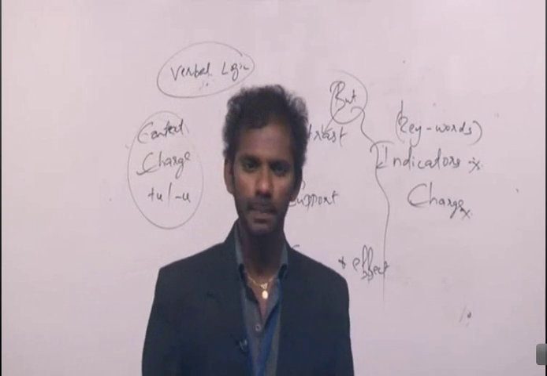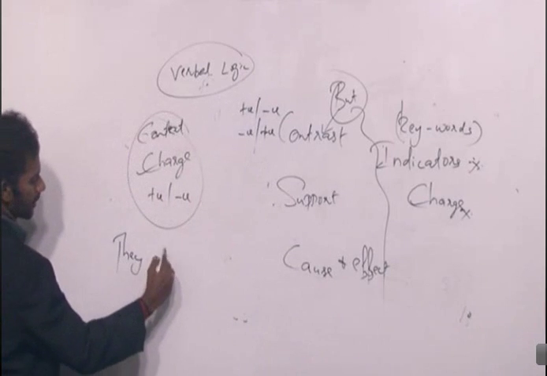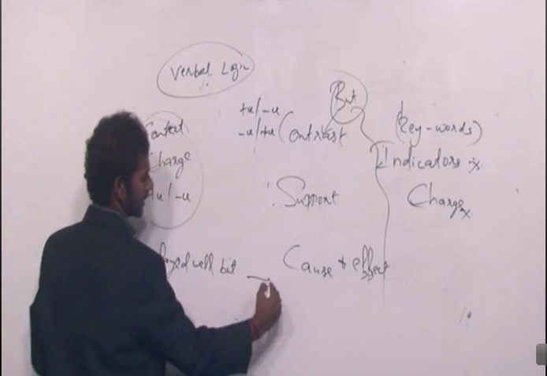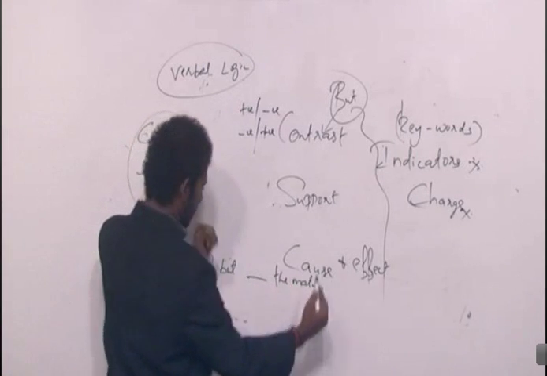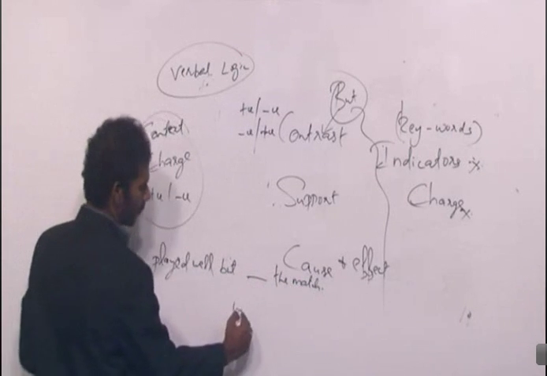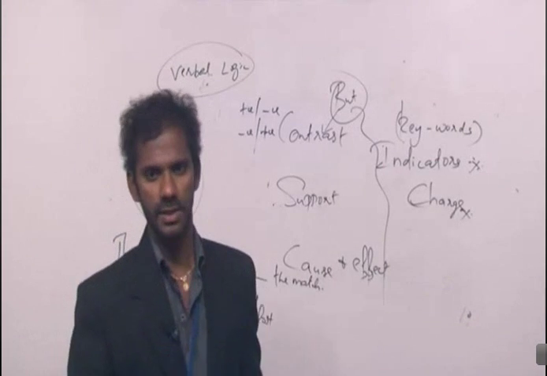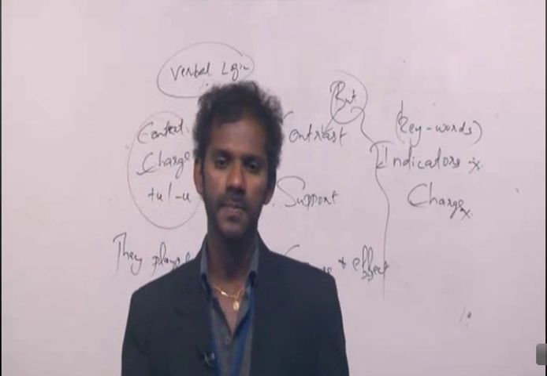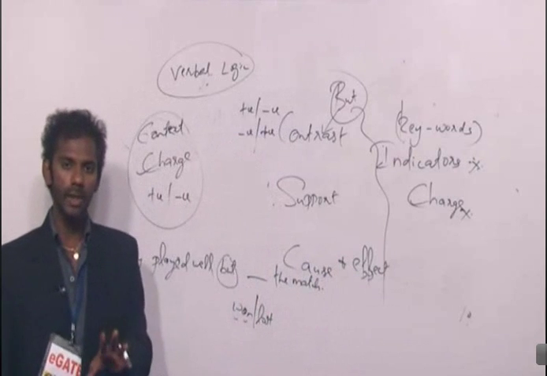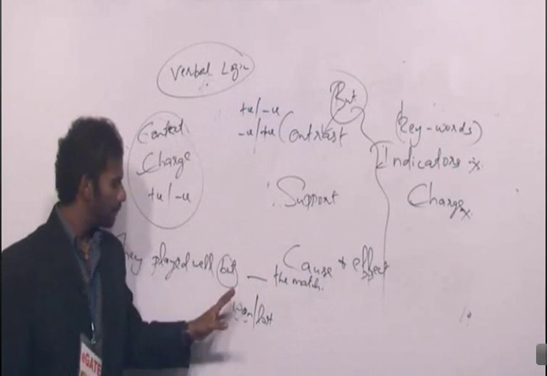Clear? Now if I write a simple sentence like, they played well, but dash the match. They played well, but dash the match. Options are won, lost. Now, all of us know it is lost the match, right? Why not won the match? But is a contrast indicator. As I told you, a contrast indicator must connect two contradicting ideas. One positive idea and one negative idea, right? But is a contrast indicator.